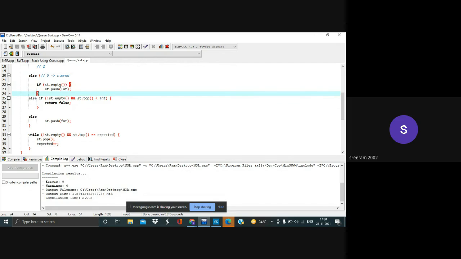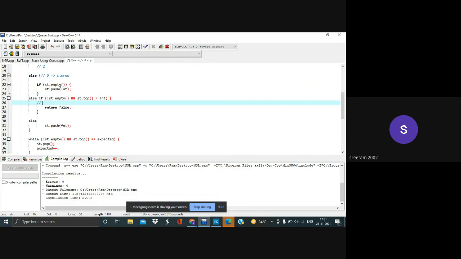When will I not push it? When will I know that the answer is not possible? The answer is not possible only if the non-sorted elements are in ascending order. If they're in ascending order, when they are pushed into the stack and popped out, they'll come in descending order. So in this case, we can return false.